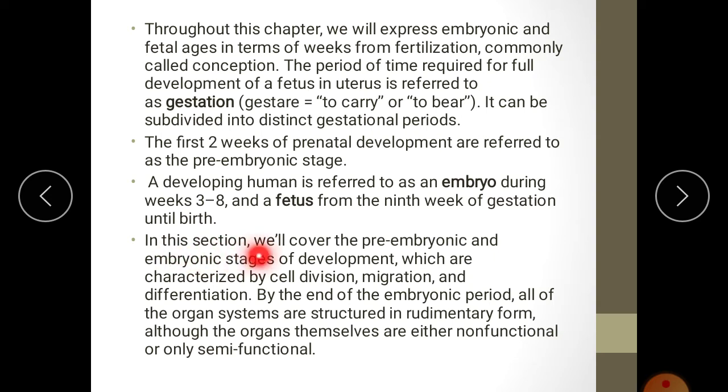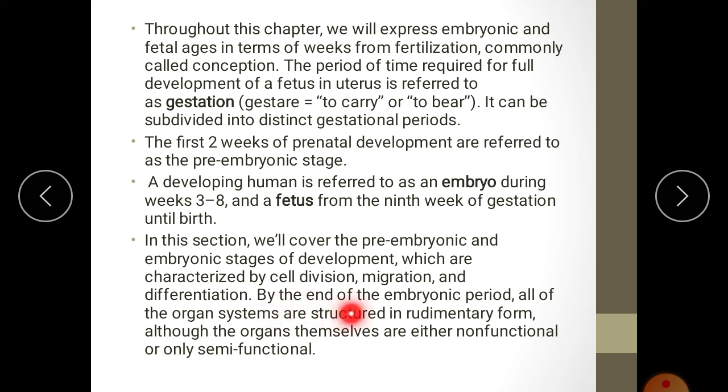In this section, we will cover the pre-embryonic and embryonic stages of development, which are characterized by cell division, migration and differentiation. Right? So here we are going to study 2 stages, the pre-embryonic stage and the embryonic stage. The embryo shows different developmental properties: cell division, migration of the cells, and differentiation of cells.